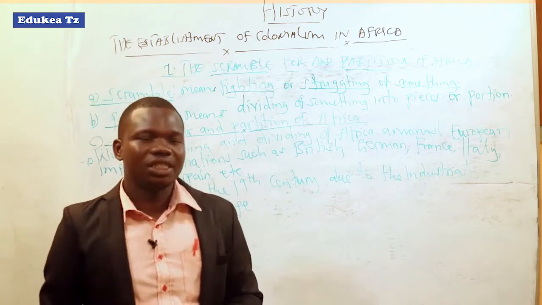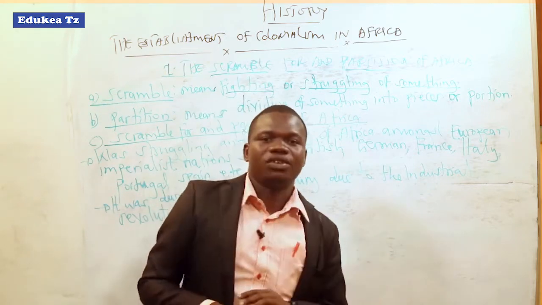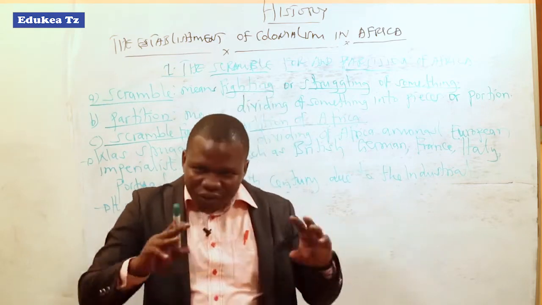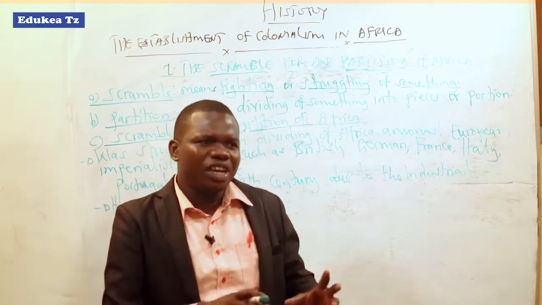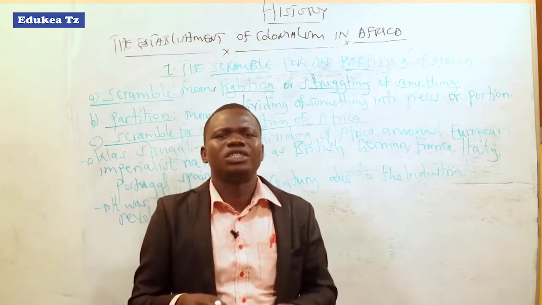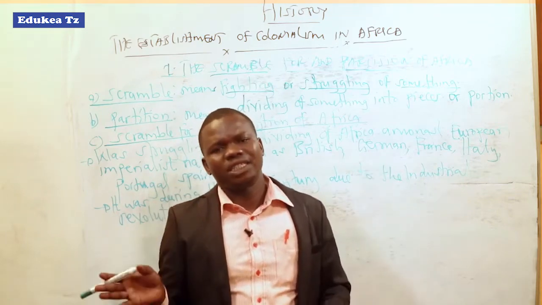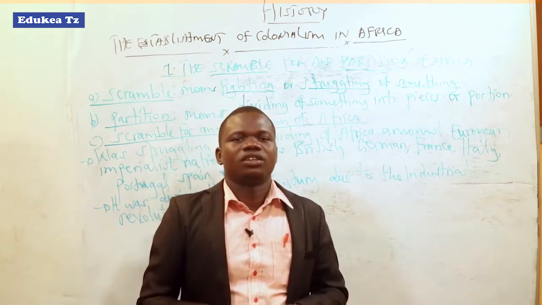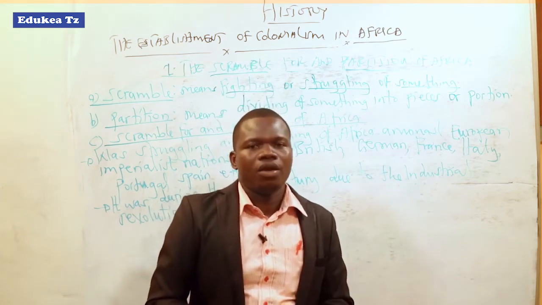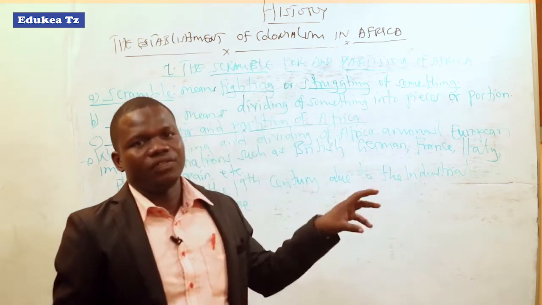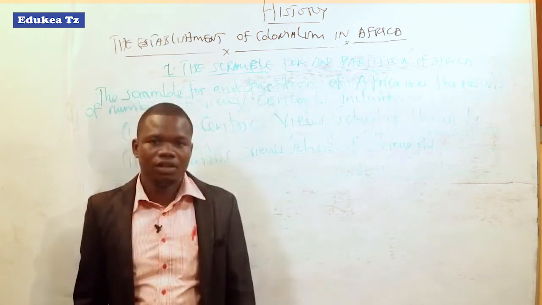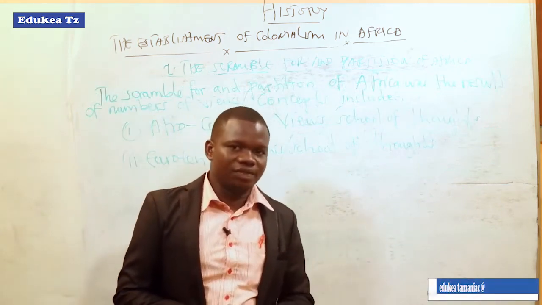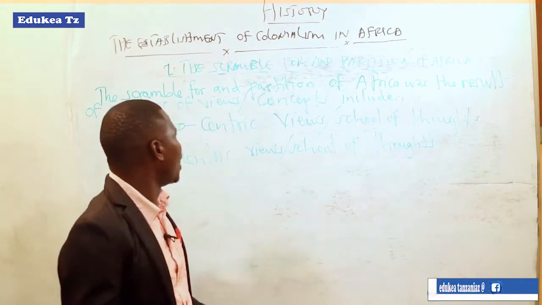So let us now discuss the factors for the scramble for Africa. Why the scramble for Africa? Why not America, Asia, and the other continents? You are most welcome to discuss those factors. So let us proceed with the factors for the scramble for Africa.